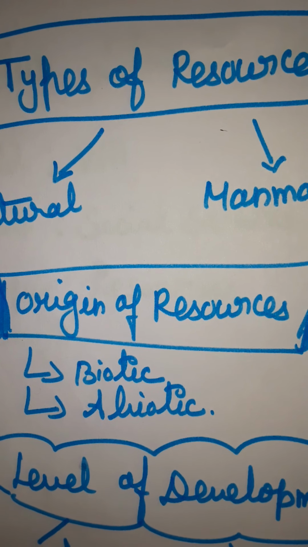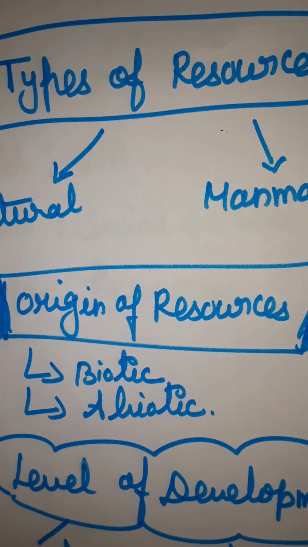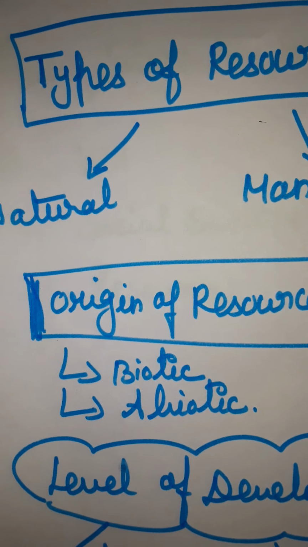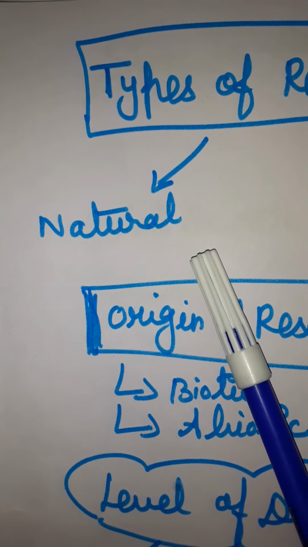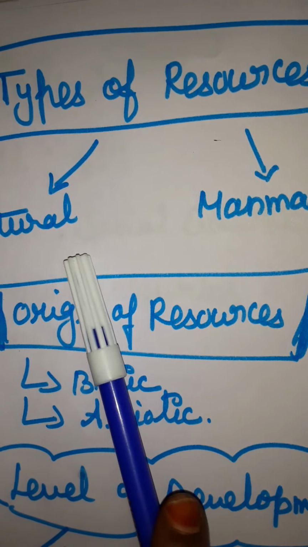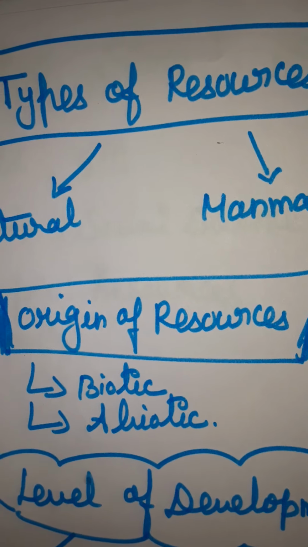Now we are going to see the types of resources. Natural and man-made, these are the two types of resources.